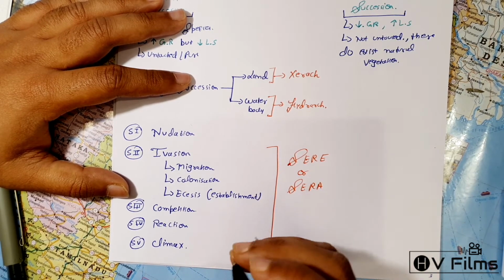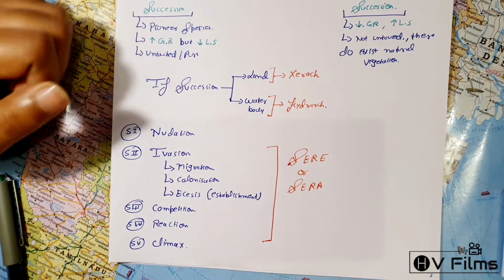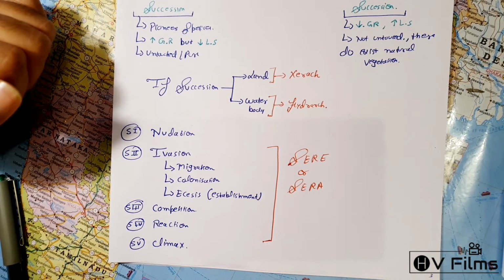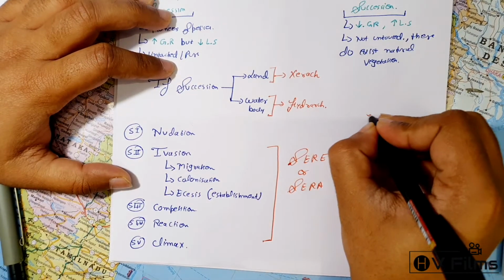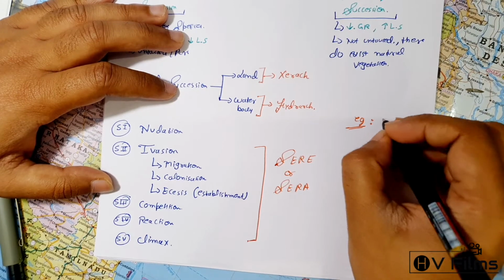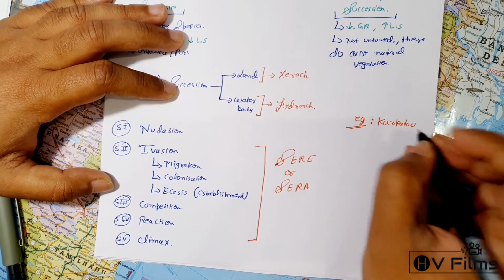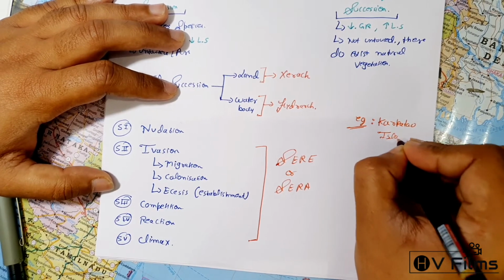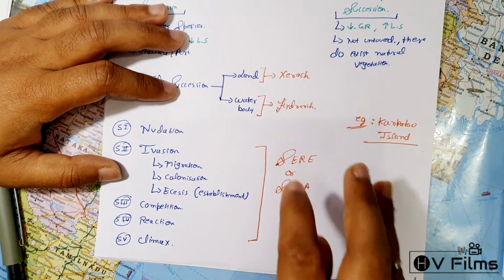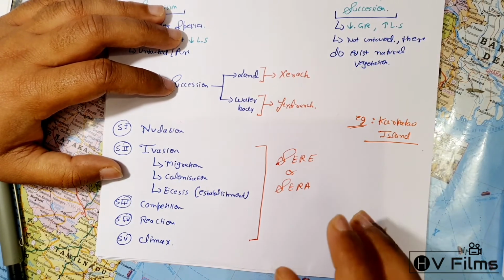If you are a geography optional student, you can give this example in your answer. Another example is Krakatau Island, a living example where secondary ecological succession can be witnessed.